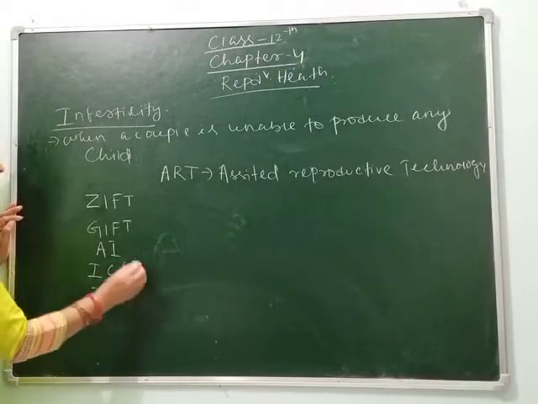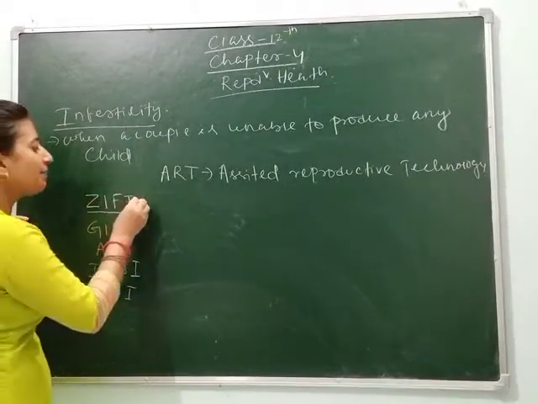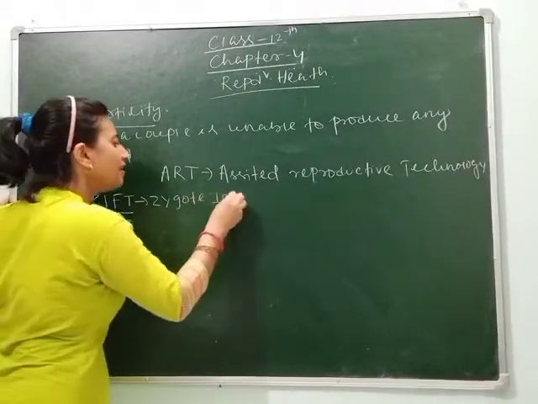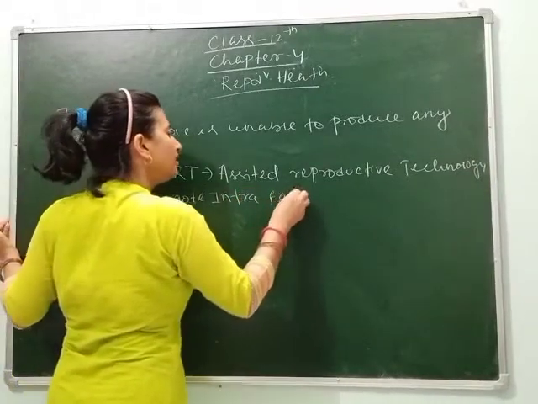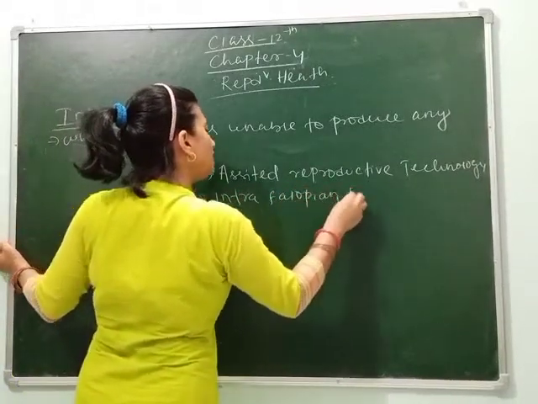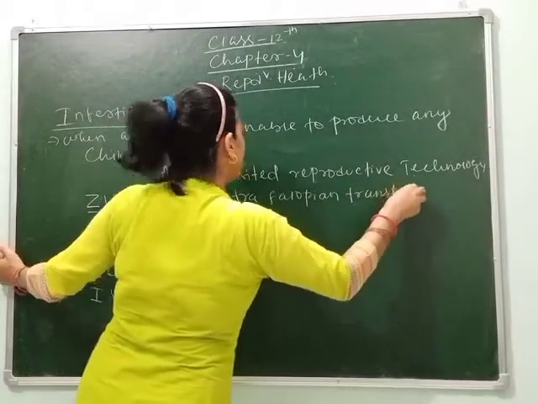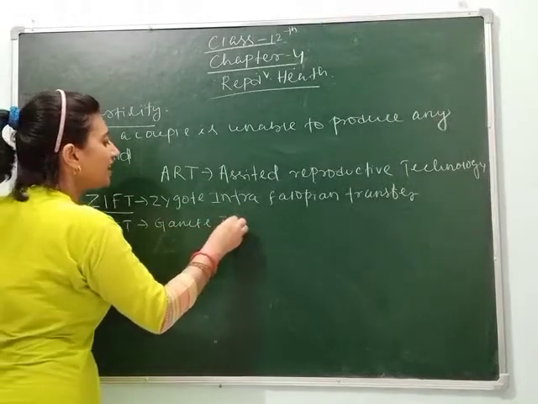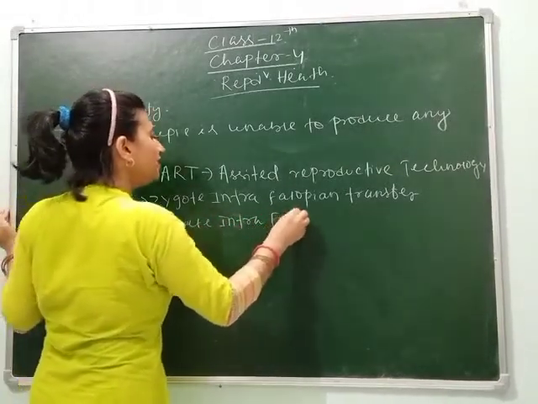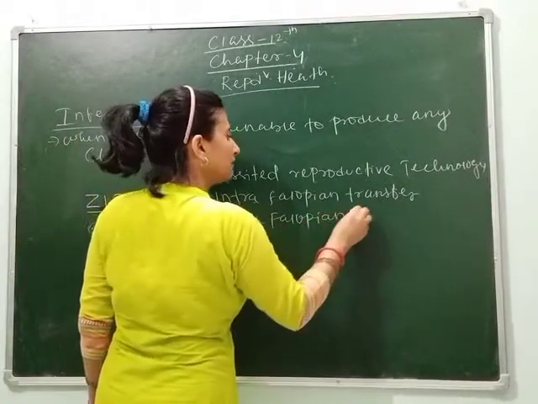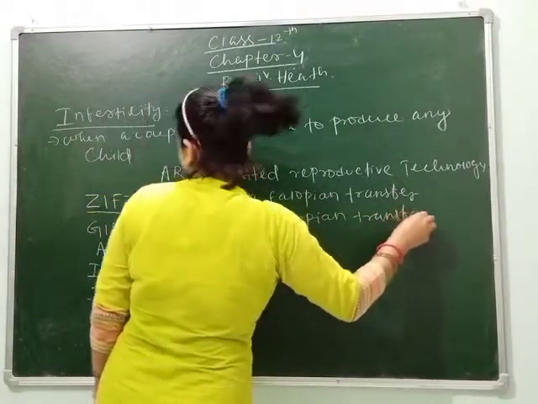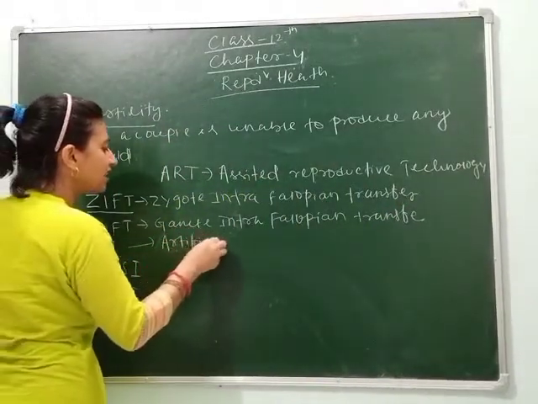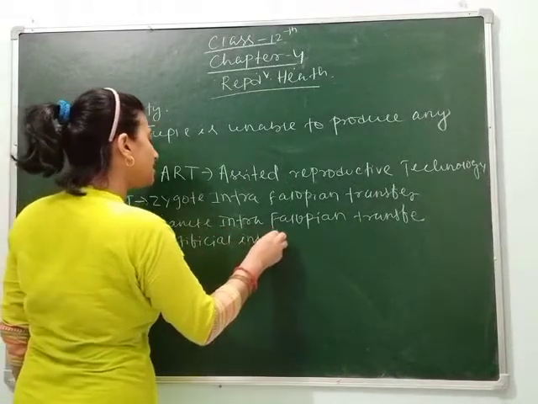IUI. ZIFT means zygote intrafallopian transfer. Then GIFT, this is gamete intrafallopian transfer. Next one is AI, artificial insemination.